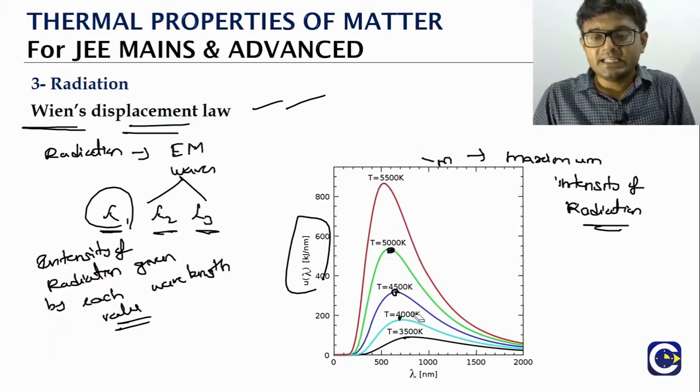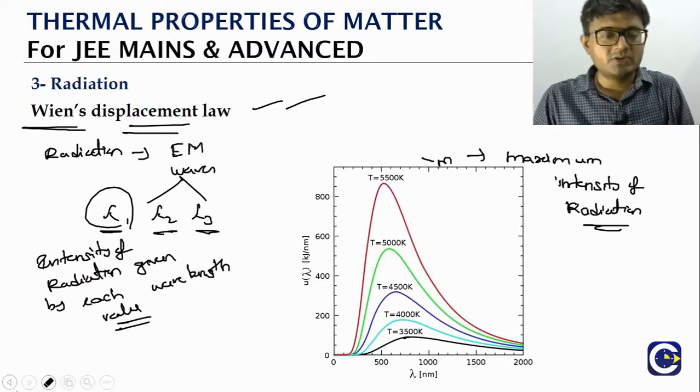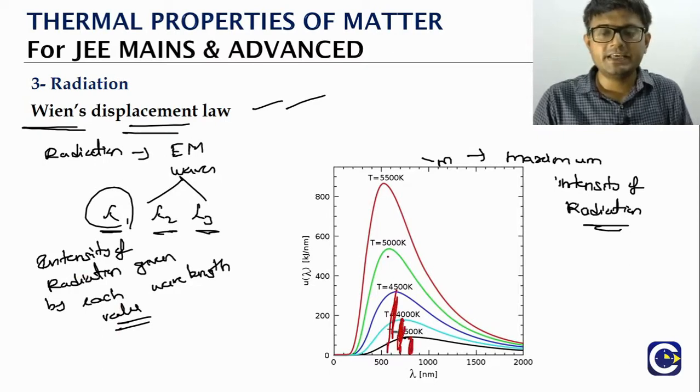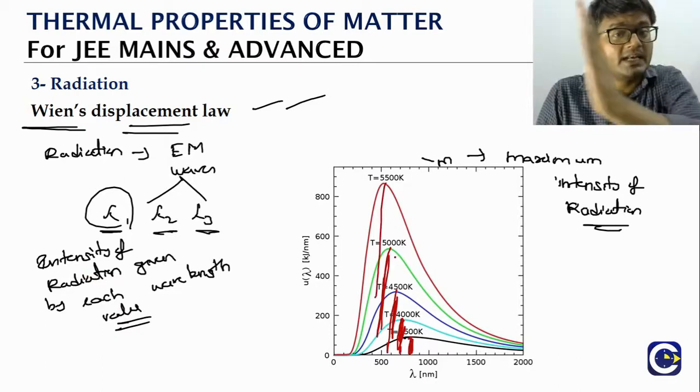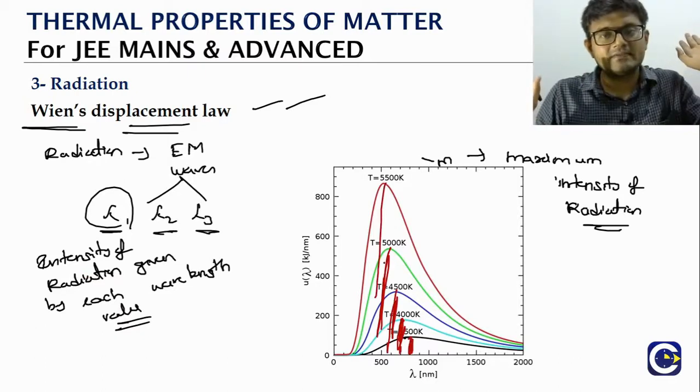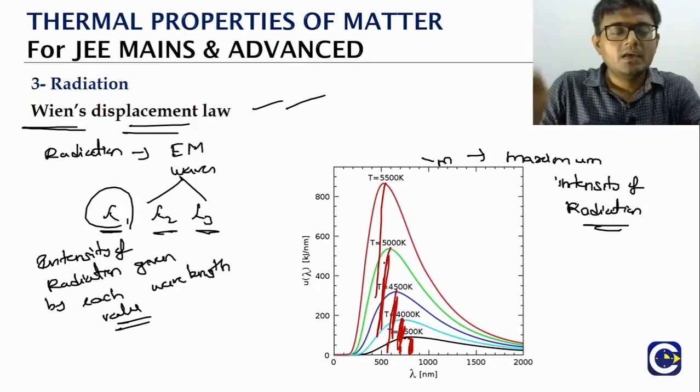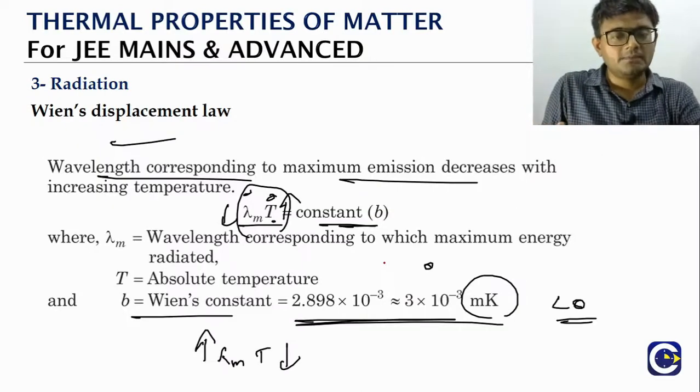As the temperature is increasing, I want you to just mark the lambda m values. For 3500 this is the lambda m. For 4000 this is it. 4500 here it is. 5000 it is. So as temperature is increasing, you can clearly see lambda m is what? Decreasing. That's fine. So this is the Wien's displacement law.